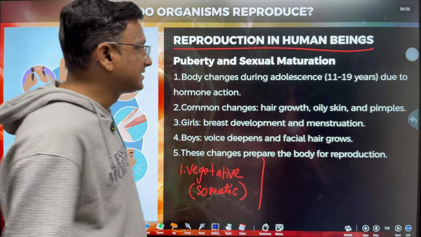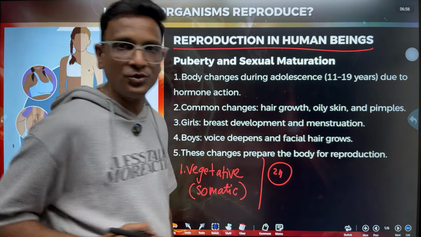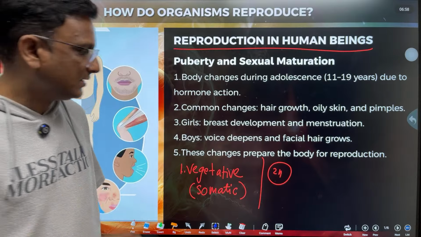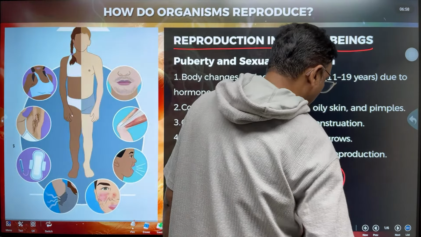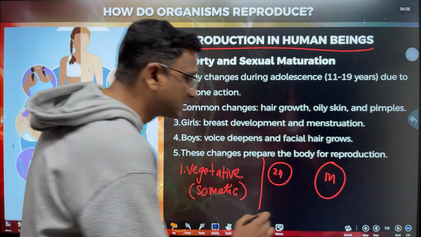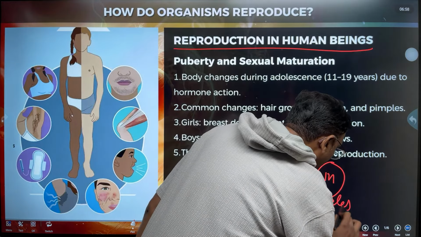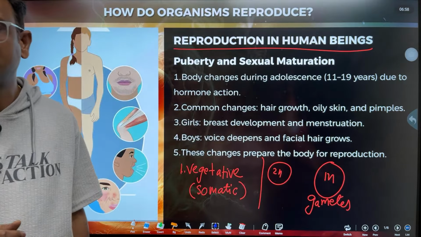That means cells which contain two sets of chromosomes. There are other type of cells produced in the body which contain only one set of chromosomes. Those cells are called gametes.